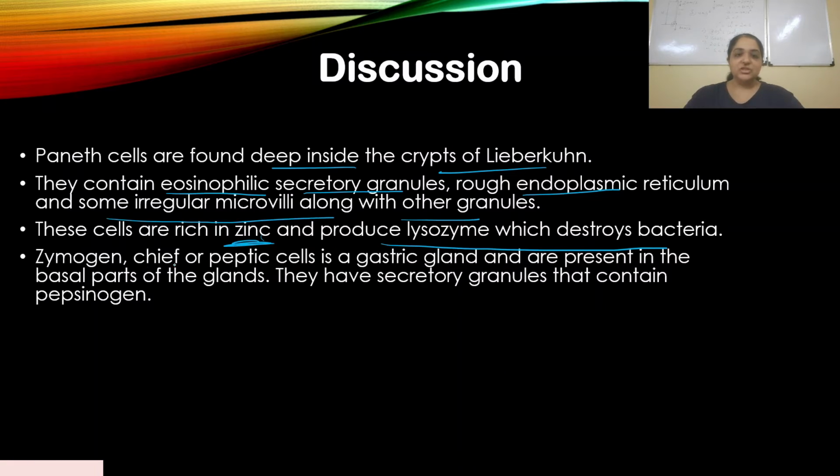Now zymogen cells, also called chief or peptic cells, are in the gastric gland and are present in the basal parts of the glands. They have secretory granules that contain pepsinogen.